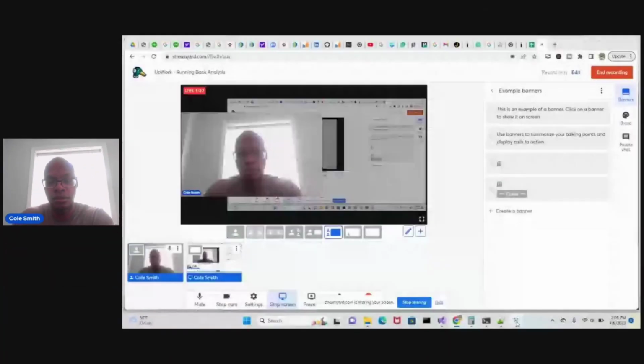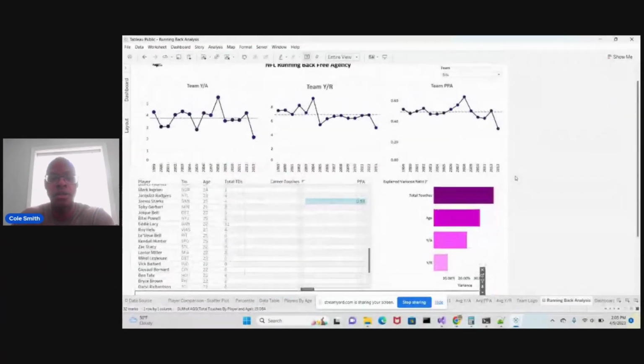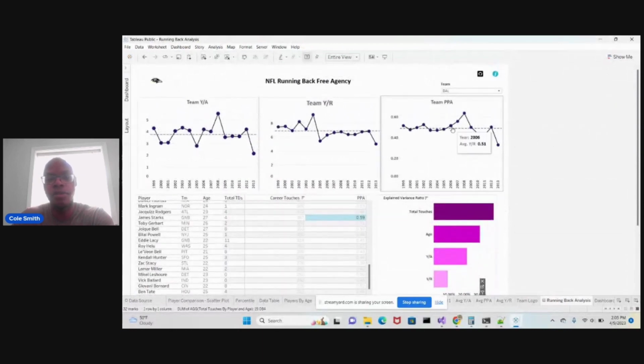So let me go ahead and share. Okay, so here's the dashboard. And as I said, all the code is in my GitHub, which you can check here.